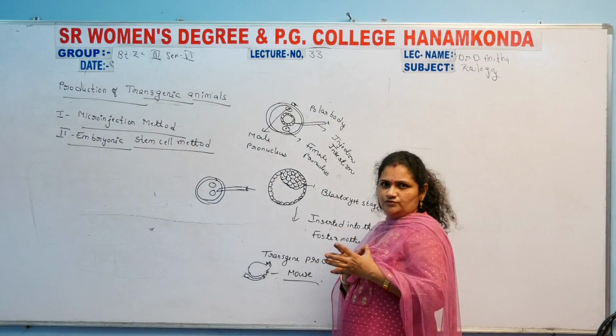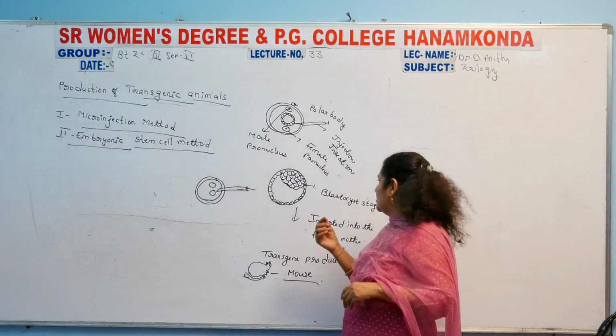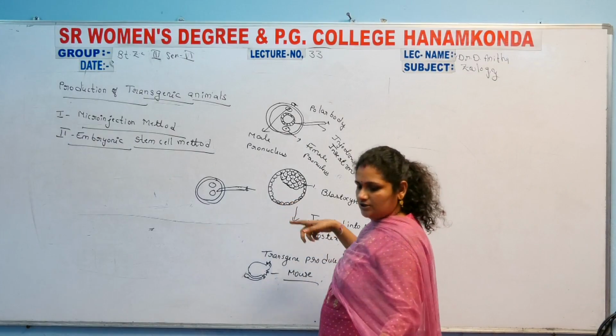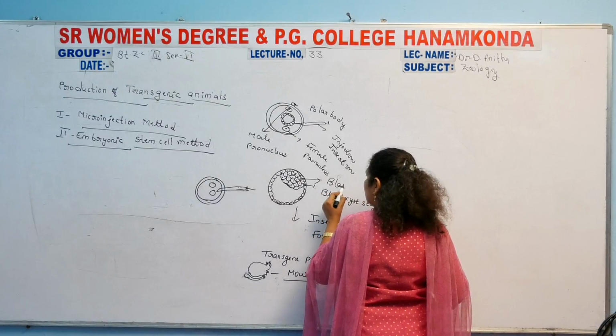immediately the zygote is formed. The zygote undergoes a number of divisions, the 2 cell, 4 cell stages. Finally, the blastocyst is formed. See this, it is the blastocyst stage, and these are the blastomeres.